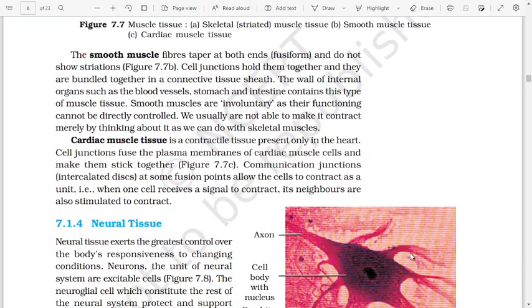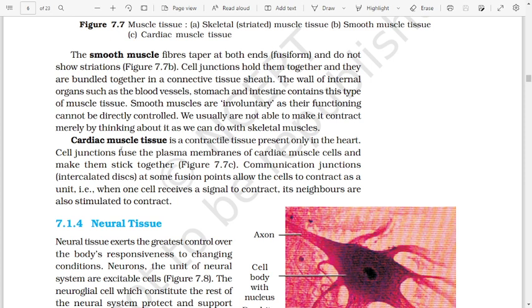The smooth muscle fibers taper at both ends, fusiform, and do not show striations. Figure 7.7b. Cell junctions hold them together and they are bundled together in a connective tissue sheath. The walls of internal organs such as the blood vessels, stomach, and intestine contain this type of muscle tissue. Smooth muscles are involuntary as their functioning cannot be directly controlled. We usually are not able to make it contract merely by thinking about it as we can do with skeletal